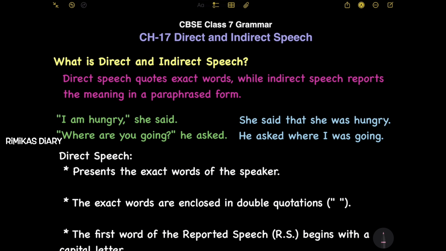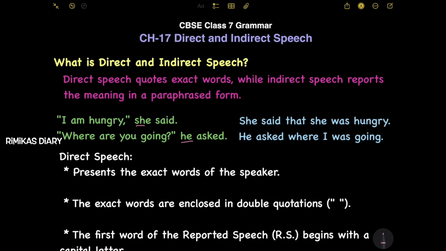Example: "I'm hungry," she said. "Where are you going?" he asked. So, this is direct speech because it quotes the exact words of what they said. Here, in this sentence, it exactly quotes what the girl said. And here, it exactly quotes what the boy said: "Where are you going?" he asked. So these are the exact words he said. So this is direct speech.